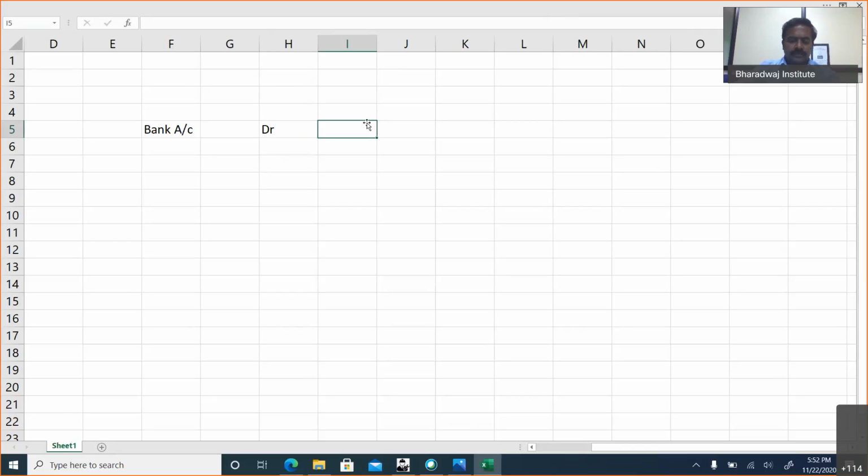Bank account debit, 15 lakhs into how much? 15 lakhs into what is the price that is collected? 5. 15 lakhs into 5 collected. To share capital, we would have collected 75 lakhs. Then there is share application account. Share application account debit, 75 lakhs. This is 75 lakhs.